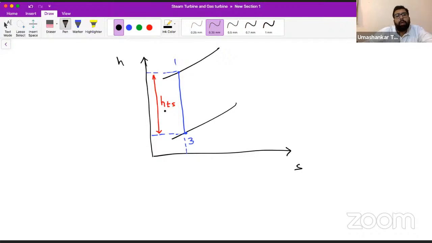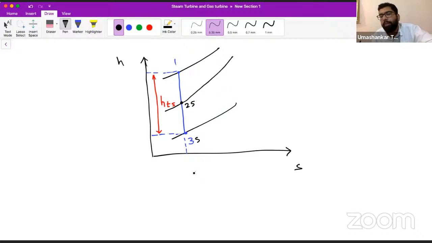But if we are now doing it in stages, so if 1 is my initial stage, and I expand isentropically, let's say I have the 2s point, and if I expand it to 3, we call it 3s.